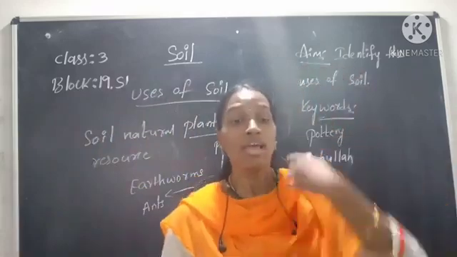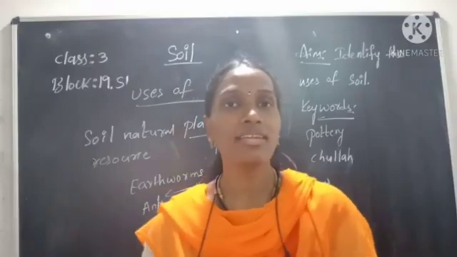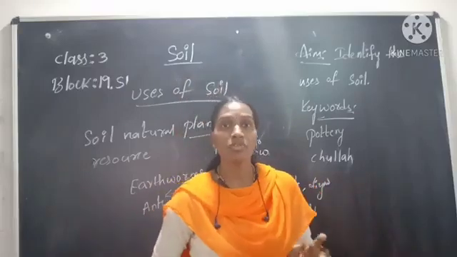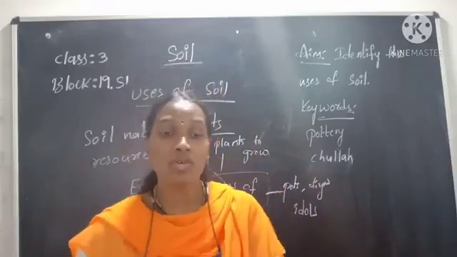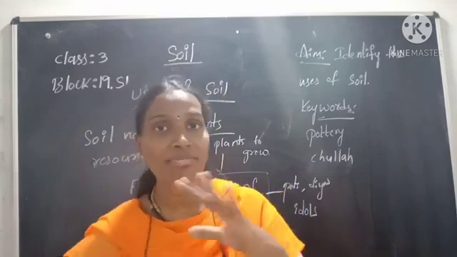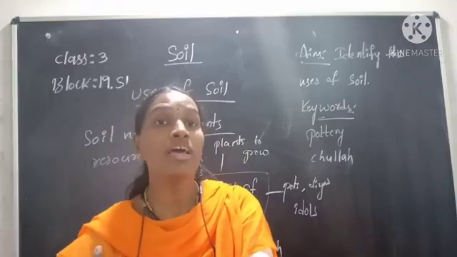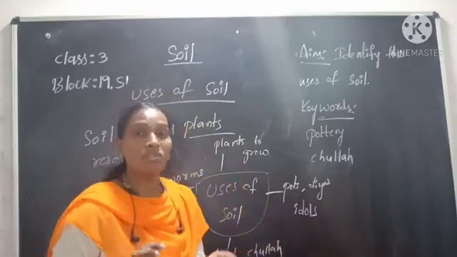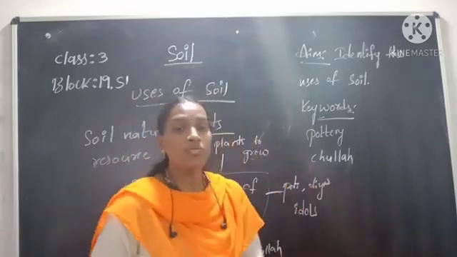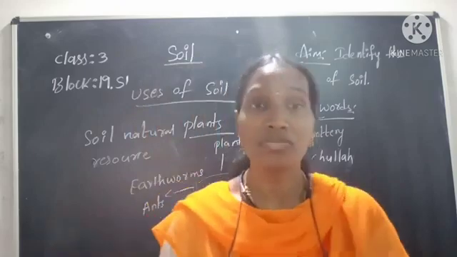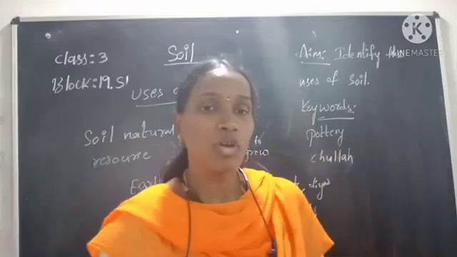Okay children, now you can tell me why do we use different types of soil for different purposes? Is there any reason? We use different types of soil for different reasons because there are many types of soil. Some soil contains more sand, whereas some soil contains more clay or mud. The properties of the soil also differ from one soil to another, so we need to use different types of soil for different uses. Like potters use soil with much clay.